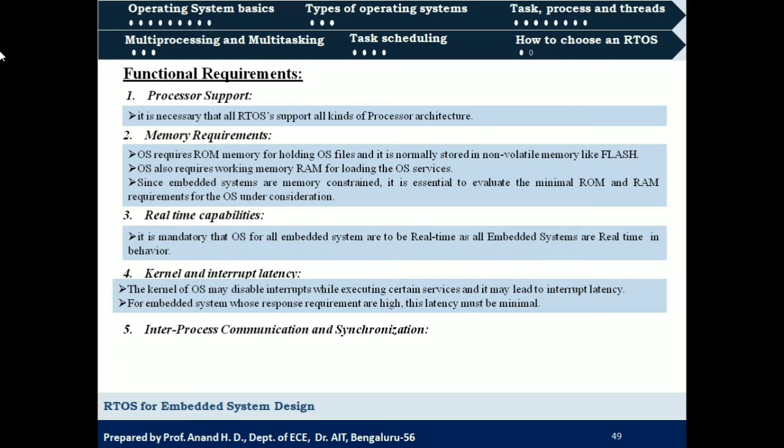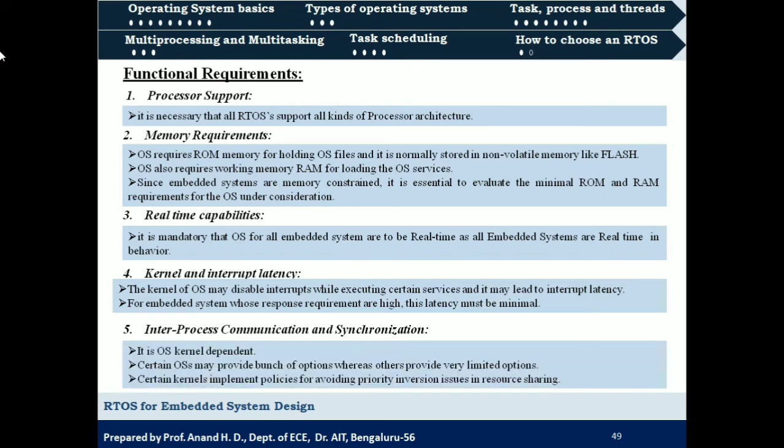This time duration should be as minimal as possible for the real-time requirements of an embedded system. Then we have the fifth requirement, that is inter-process communication and synchronization. So what it says is, it is OS kernel dependent. How the processes communicate depends upon the operating system or the kernel of the operating system. There may be a bunch of options provided by the operating system itself, or there may be limited options.